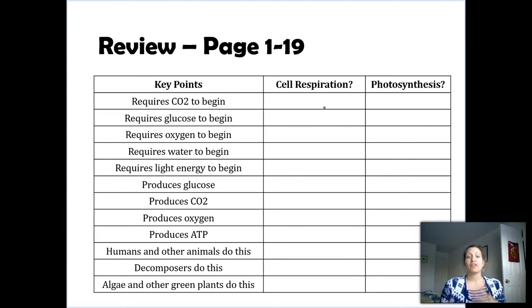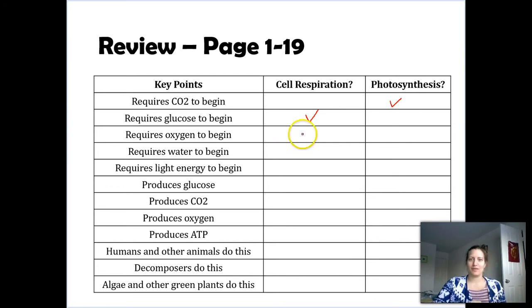Alright, so now that you've done this exercise and kind of reviewed the requirements for cell respiration and photosynthesis, let's just go through this. So requires CO2 to begin. That one, photosynthesis. Plants or producers need carbon dioxide to undergo photosynthesis. Next one, requires glucose to begin. This one, definitely cellular respiration. Remember, with cellular respiration, like us, we undergo this. We need to eat. We need to get glucose in order to create energy.